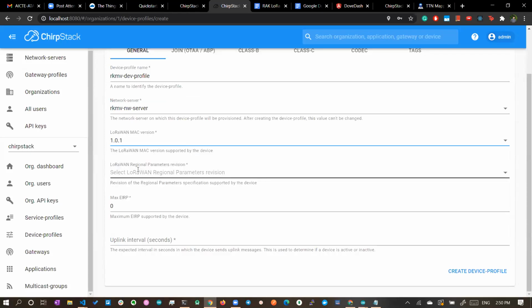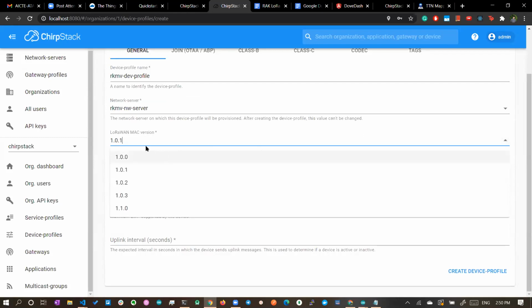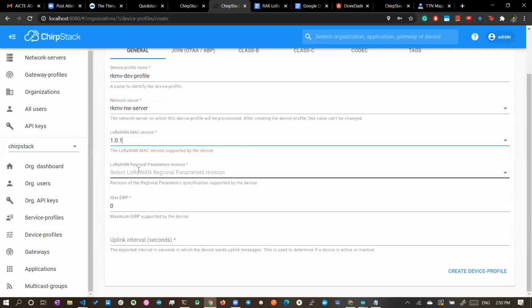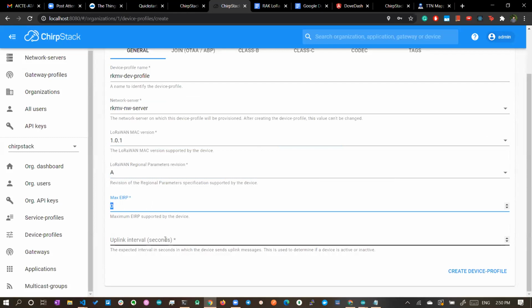1.0.1 is the version of the device I have. Basically, when you buy a device, they will tell you what version it is using, or you can update the version as well. You can update the firmware to update the LoRaWAN MAC version. For LoRaWAN regional parameters, you can choose A or B. Here I'm using A, a class A device. For maximum EIRP, 0 means maximum, and the uplink interval you don't have to give, you can leave it as it is. And create the device profile.